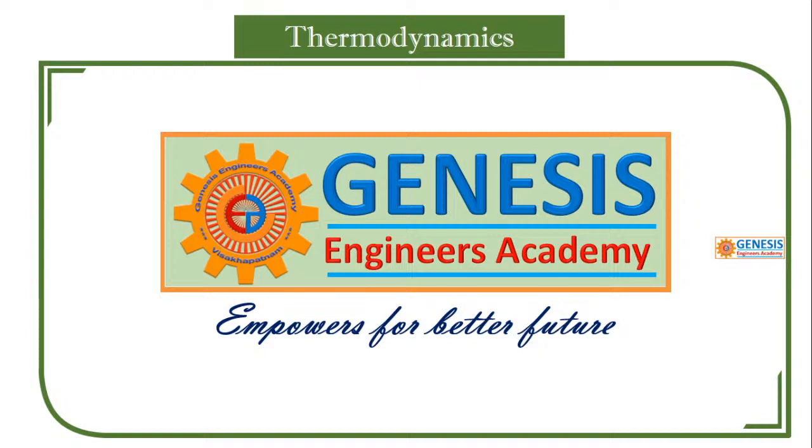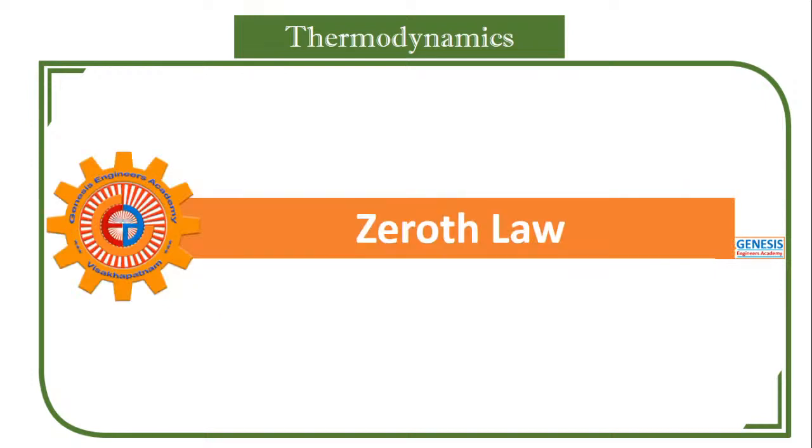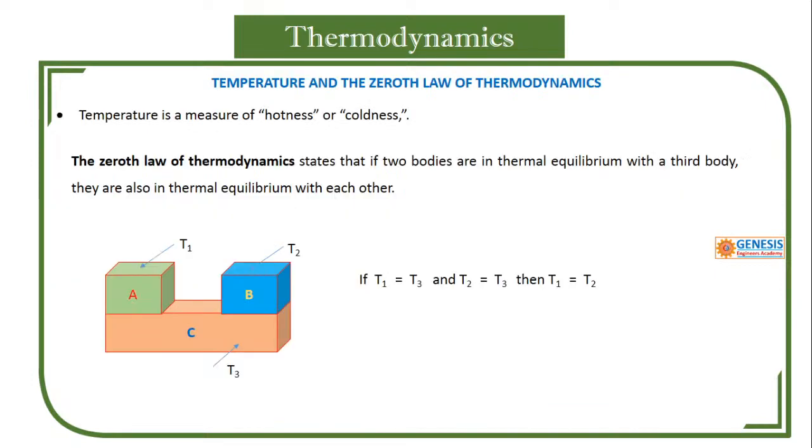What is meant by the zeroth law? It is the basis for temperature.